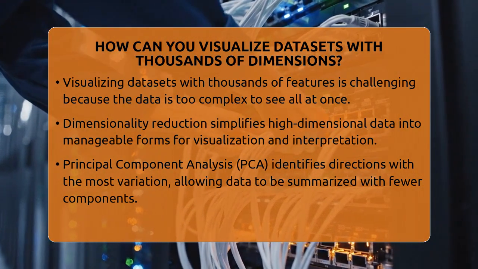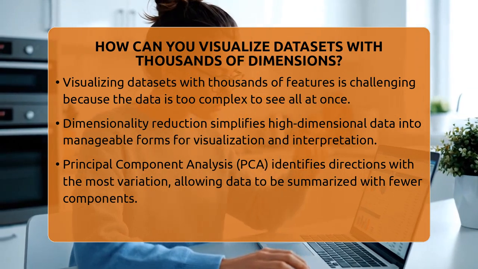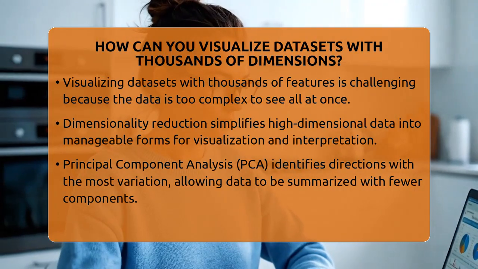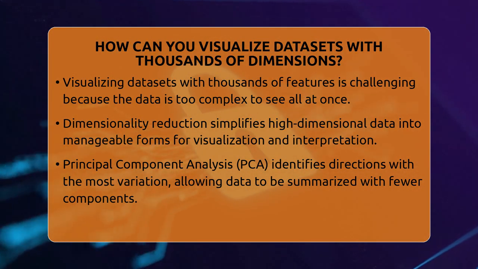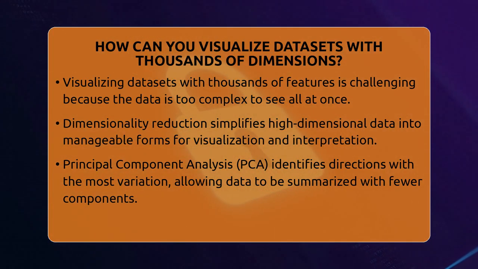In machine learning, especially in unsupervised learning, we often need to reduce the number of features to understand the data better. This process is called dimensionality reduction. It helps us turn complex data into something we can visualize and interpret.